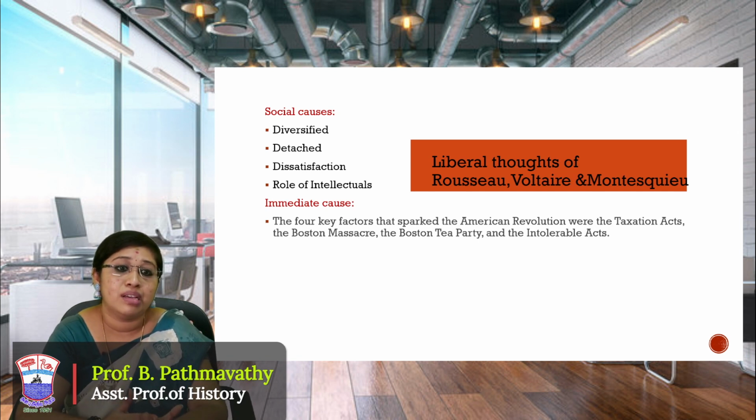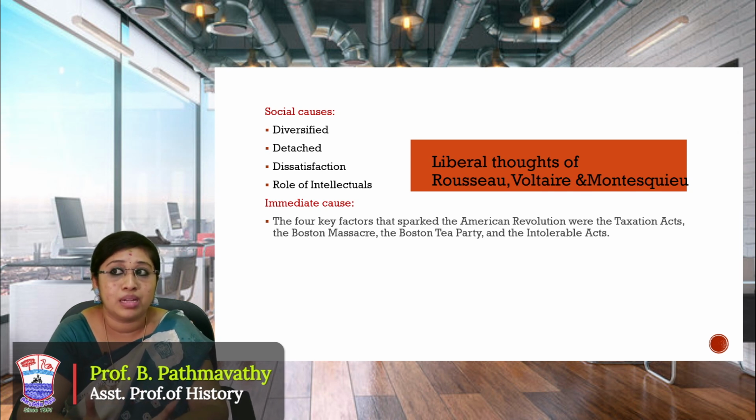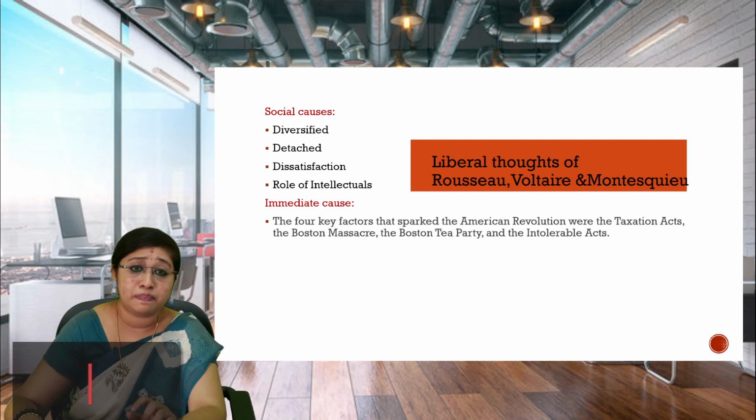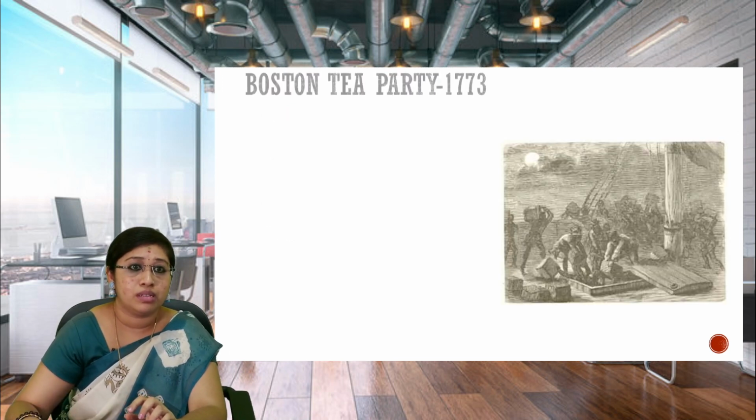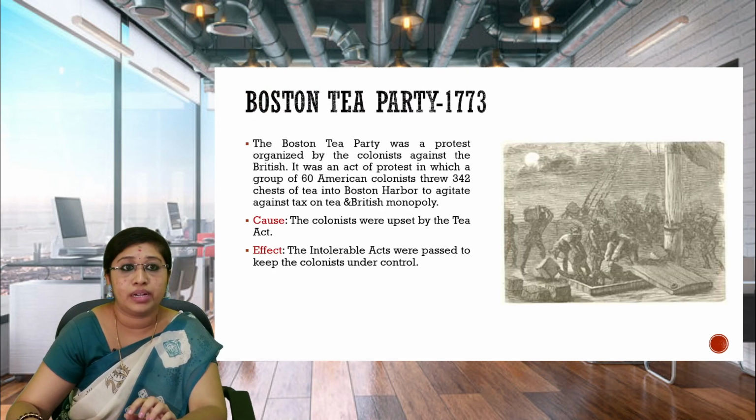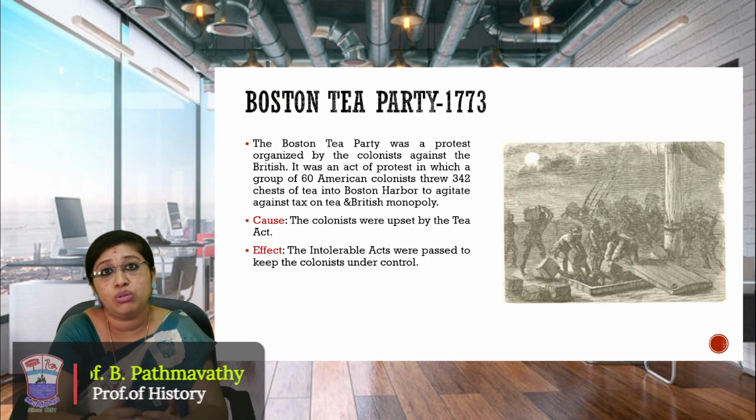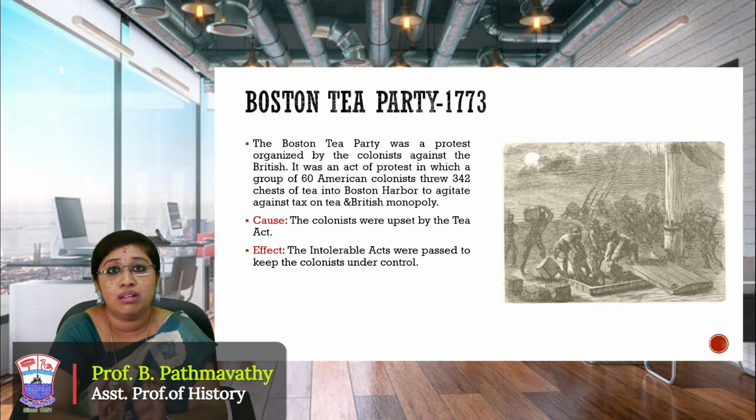Then comes an important incident called the Boston Tea Party or Boston Massacre. In order to show their resentment, people started to throw the tea, whatever was stocked up in the ships of Britain, into the sea of Boston Harbor. This is an important event that led to the American War of Independence, which happened in the year 1773. So this is actually an anti-British protest, we can say.